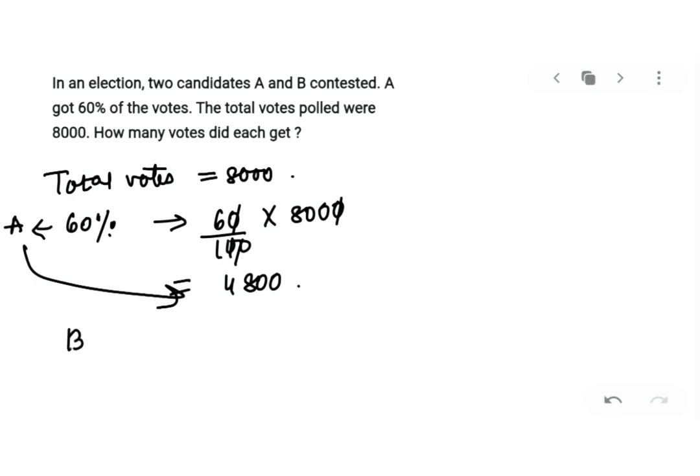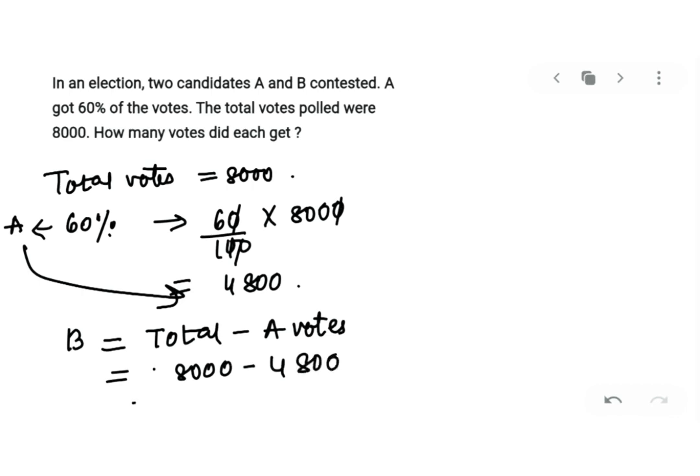How much will B get? So for B, you have to subtract 4,800 from total. That means if you do total minus A, you will get B's votes, correct? So total is 8,000. A's votes are 4,800. So when you subtract, you will get 3,200. That will be B's votes.